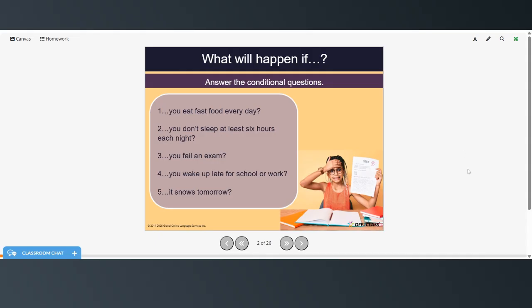So answer the conditional questions. What will happen if you eat fast food every day? What will happen if you don't sleep at least 6 hours each night? What will happen if you fail an exam? What will happen if you wake up late for school or work? And what will happen if it snows tomorrow? You can answer those questions in the comments.